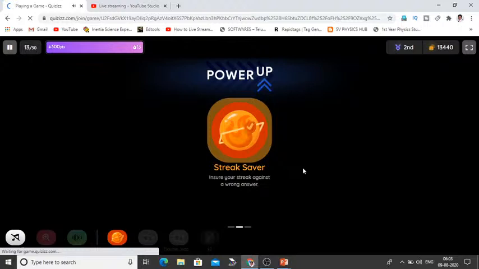Question. Refractive index of glass slab equals. Option 1, thickness of slab divided by lateral shift. Option 2, thickness of slab divided by vertical shift. Option 3, thickness of slab minus lateral shift. Option 4, thickness of slab by lateral shift.